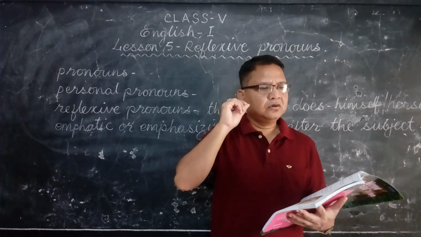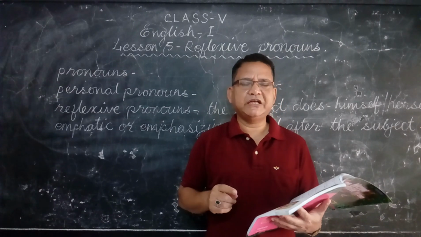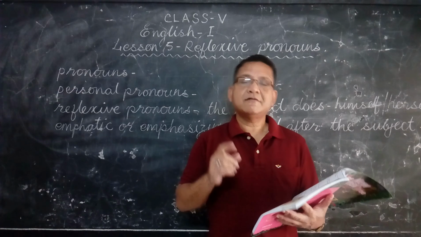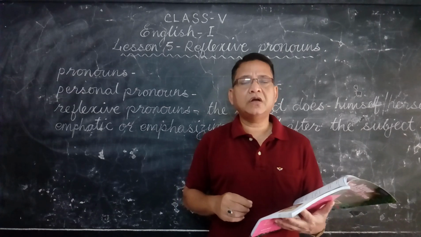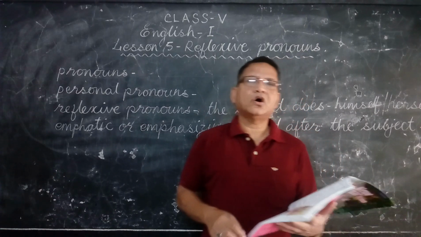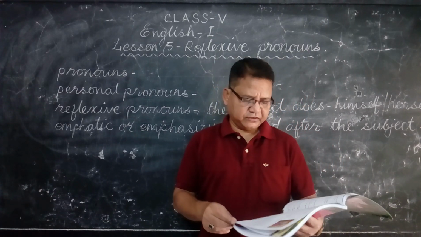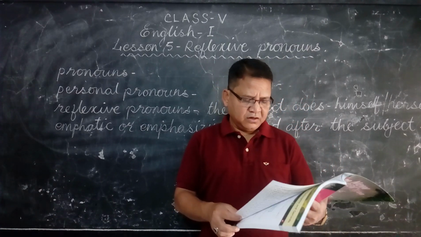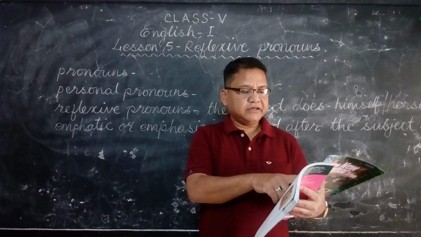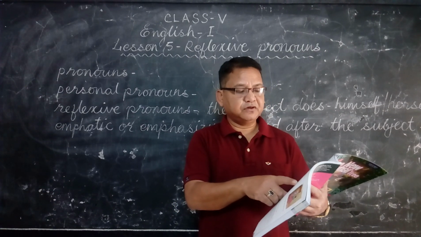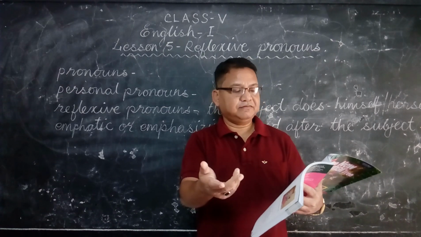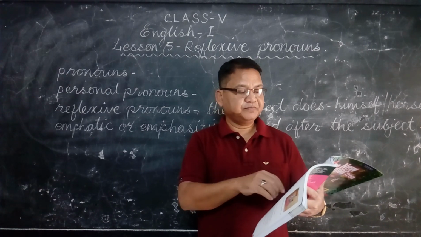So, object is usually a non-living thing. I can say direct object is usually a non-living thing. But indirect objects are usually living things. Some examples are there, you see. Rita bought herself a new dress for the festival. Okay. You must control yourself and stop shouting.